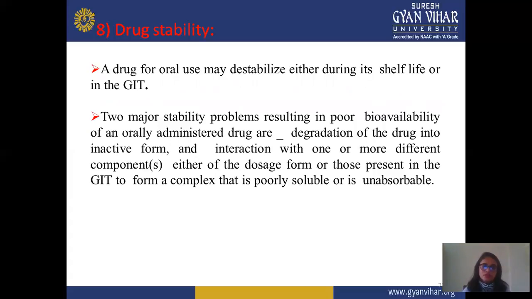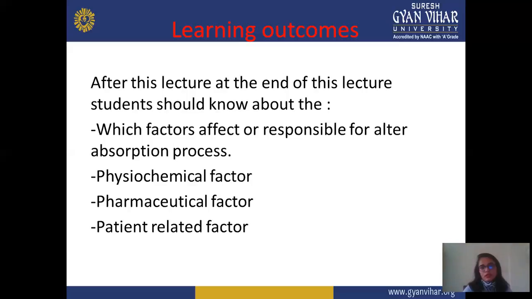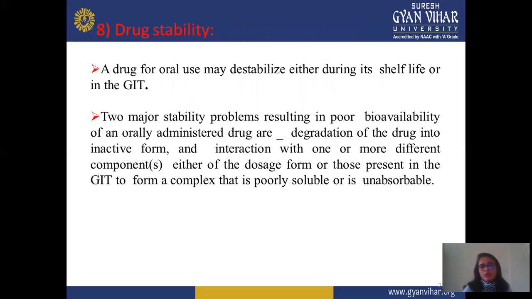A drug for oral use may degrade either during its shelf life or in the GIT. The major stability problems resulting in poor bioavailability of orally administered drugs are degradation of the drug into an inactive form, and interaction with one or more different components, either from the dosage form or the GIT, forming a complex that is poorly soluble and absorbable. Now, this is all about factors affecting drug absorption.